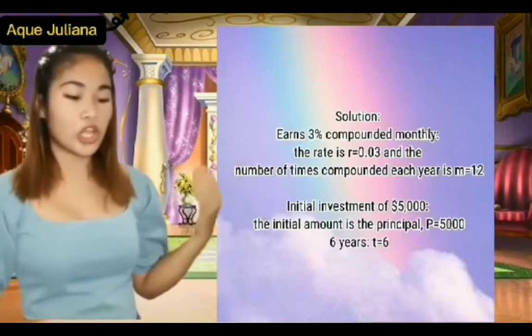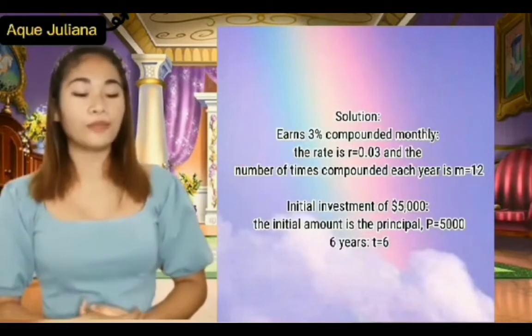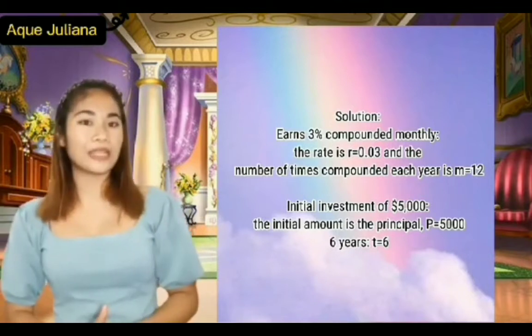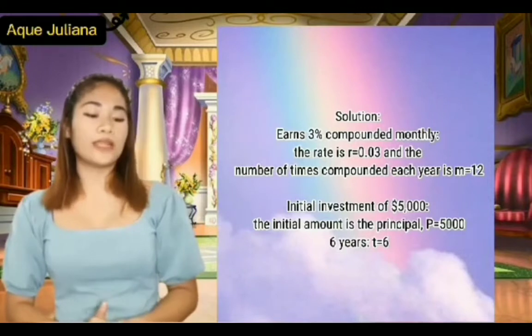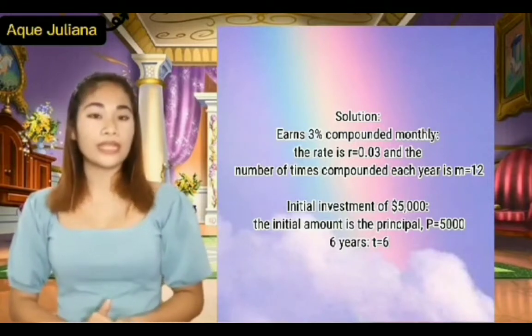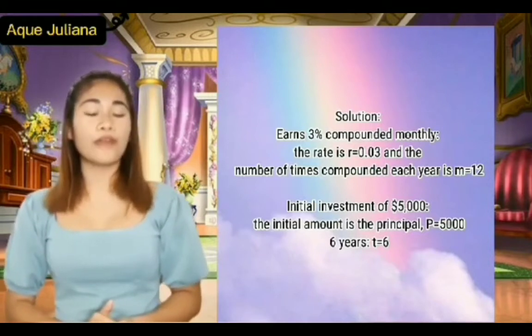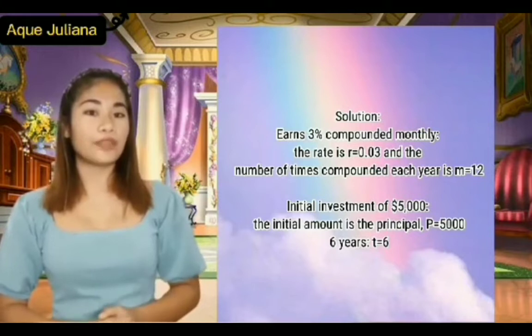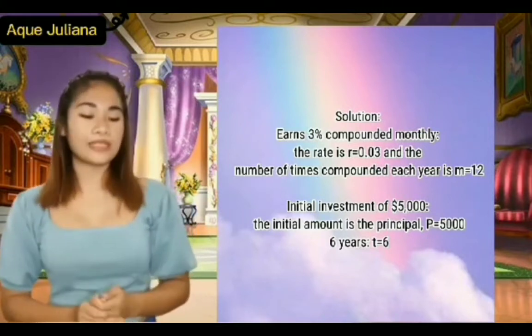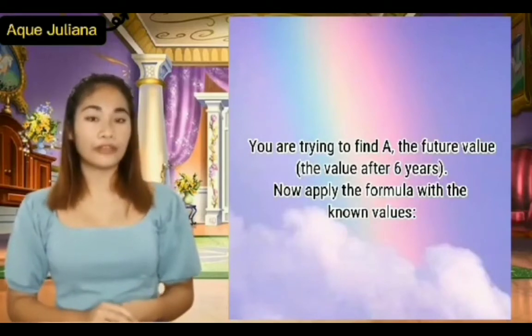So, the solution. Determine what values are given and what values you need to find. Earns 3% compounded monthly, so the rate is equal to 0.03, and the number of times compounded each year is N equal to 12. Initial investment of $5,000, the initial amount is the principal, so P is equal to 5,000. 6 years, so the time is 6. You're trying to find A, the future value, or the value after 6 years.